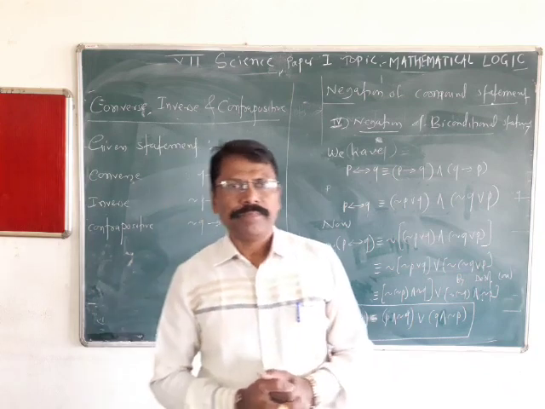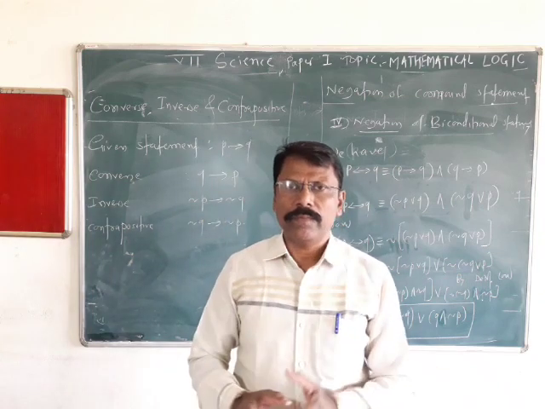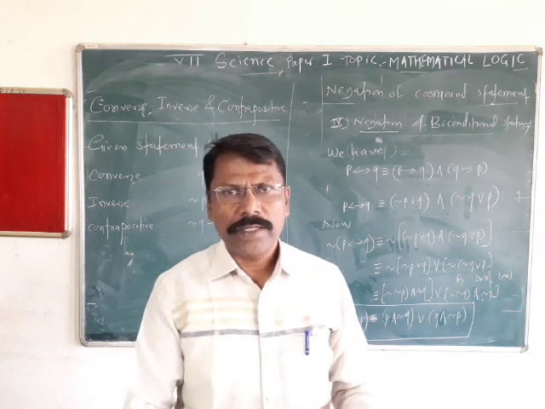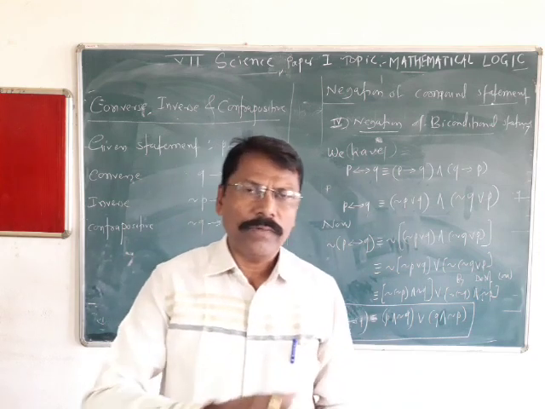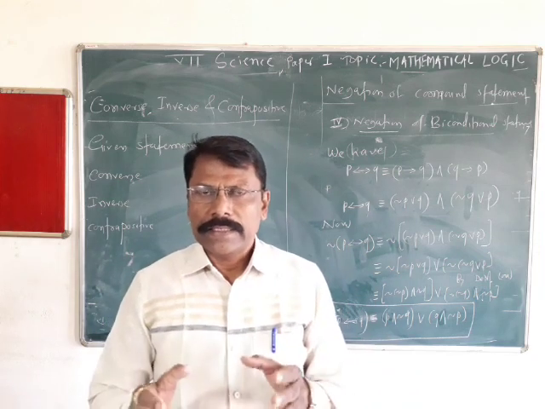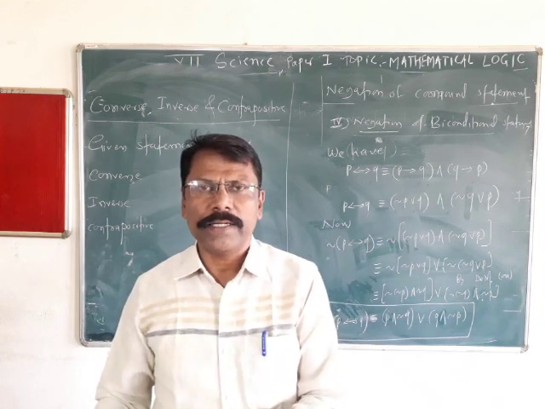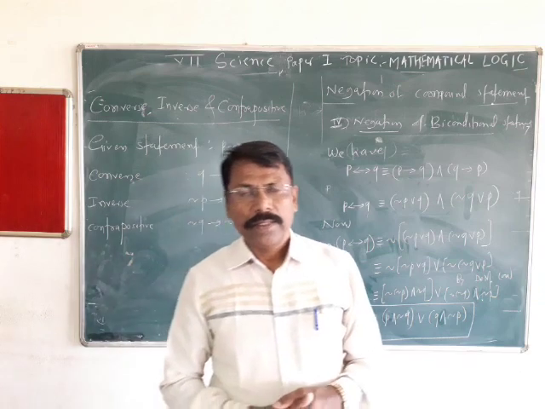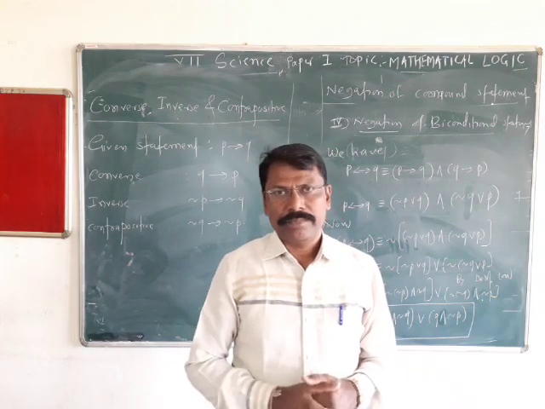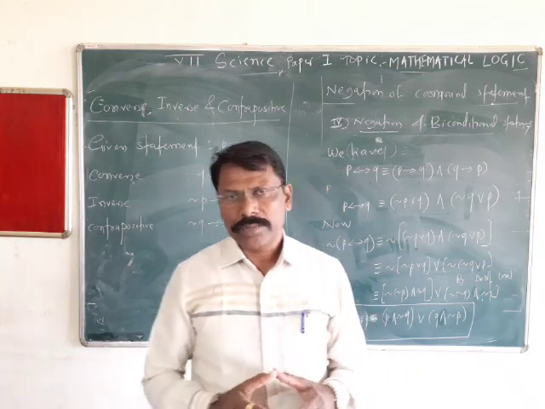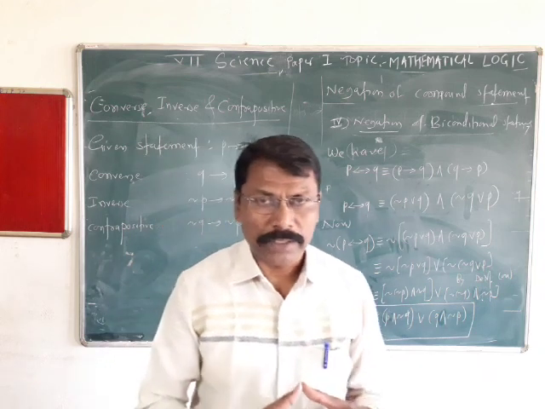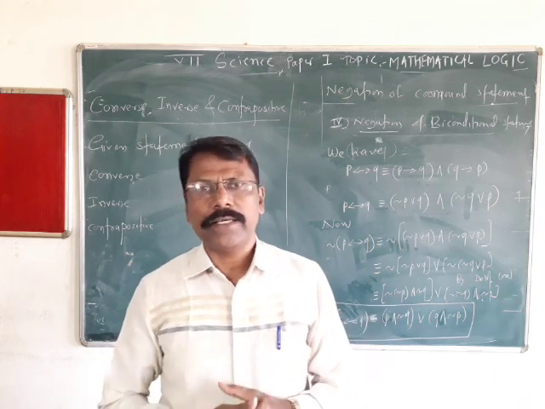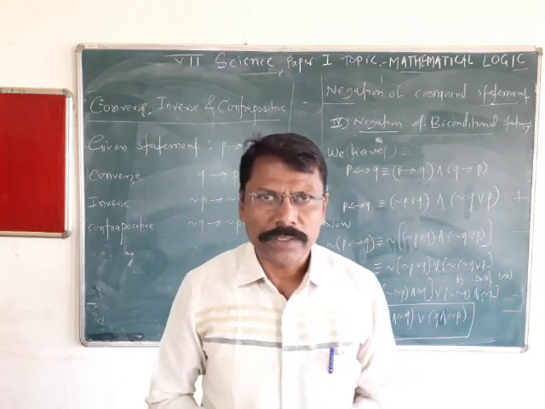For example, if it is a triangle, then the sum of angles of the triangle is 180. It is a conditional statement. Then the converse will be: if the sum of angles of the figure is 180, then it will be a triangle. That is the converse. And inverse, negation. Most of the time we use contrapositive statements to prove theorems when a theorem is not possible to prove directly.